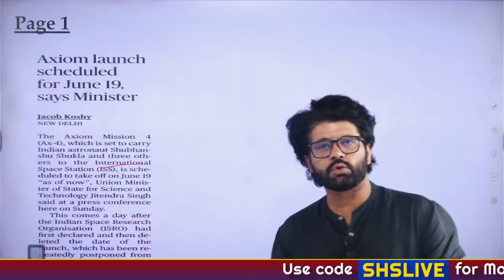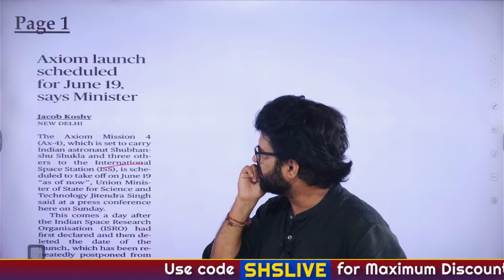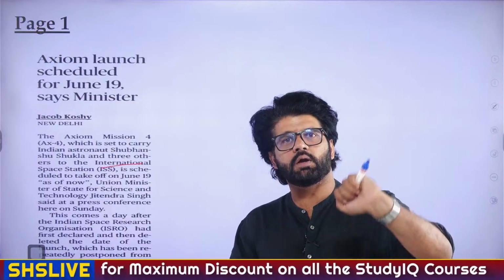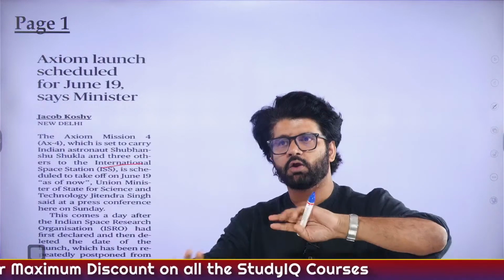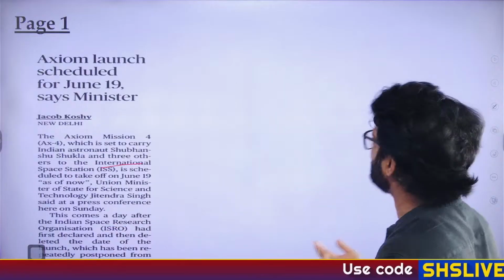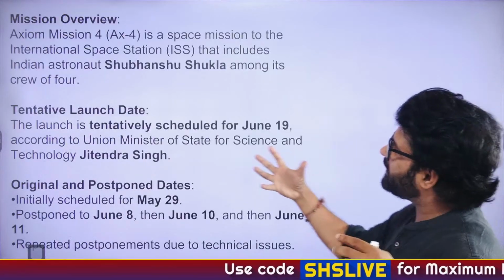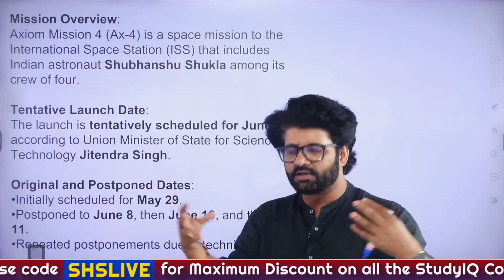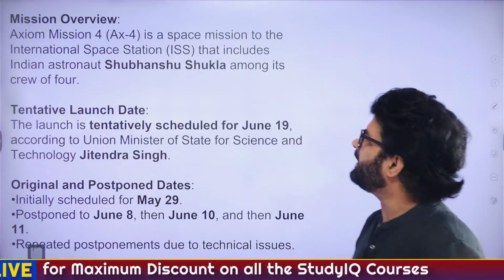ISRO is very excited because we want Shubhanshu to go there, so we are pushing and talking to SpaceX about the launch pad. Obviously, we are concerned about the safety of Shukla sir. SpaceX is not liking this one bit. So now there are talks that we should minimize our differences and launch this on 19th.